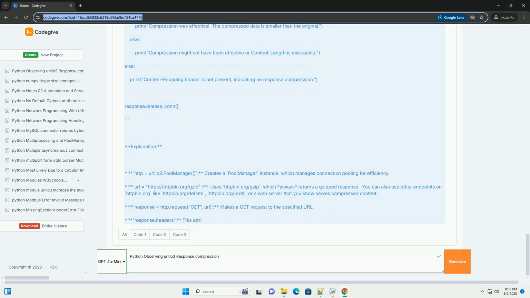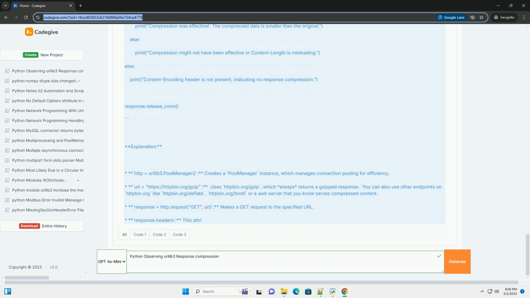Key takeaways. urllib3 automatically handles response compression, gzip, deflate, brotli, by default. You can inspect the Content-Encoding header to determine if compression was used. You can disable compression using the Accept-Encoding header, but the server might still compress the response. When disabling automatic decompression, use the appropriate libraries, gzip, zlib, brotli, to decompress the data manually.